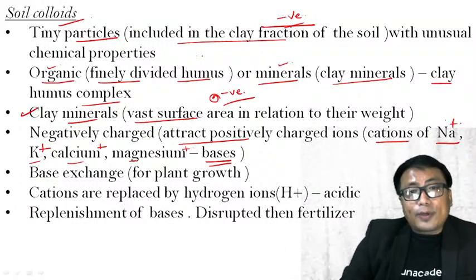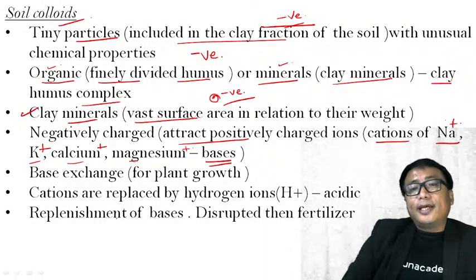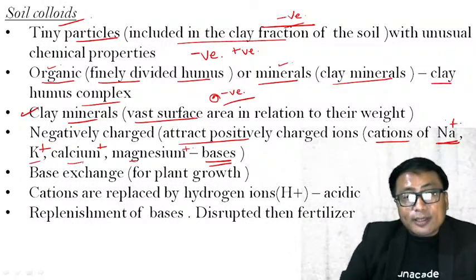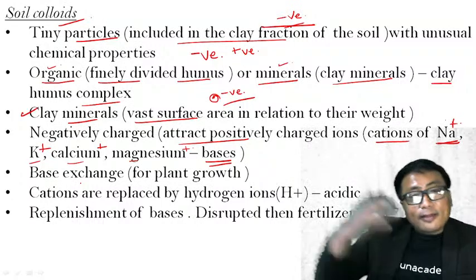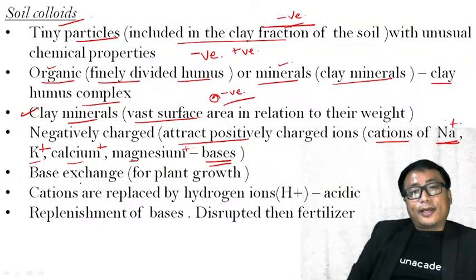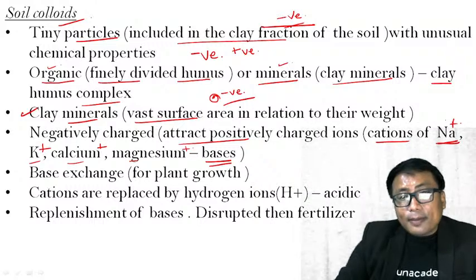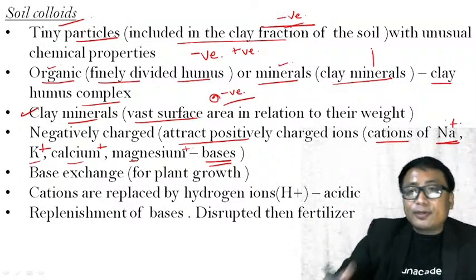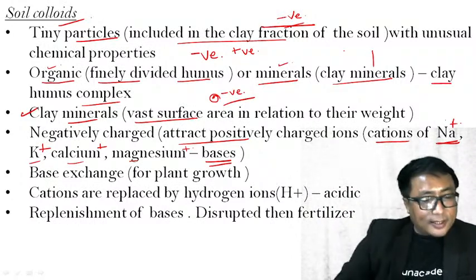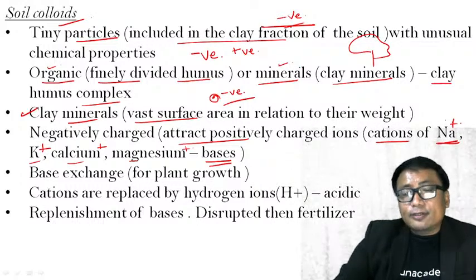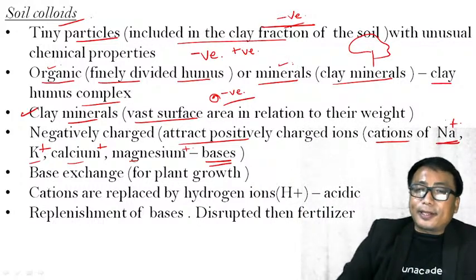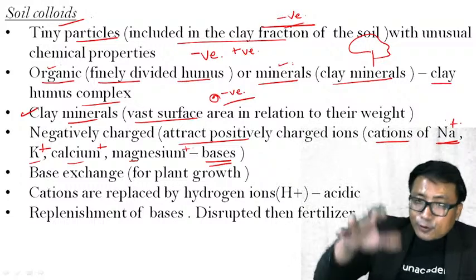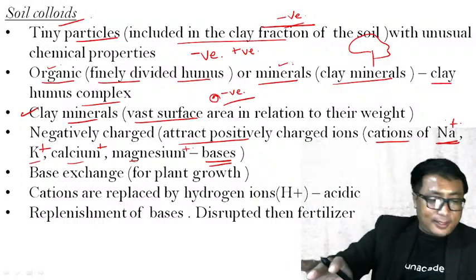Now, since soil colloids are negatively charged, they will attract the positively charged bases, that is sodium, potassium, calcium, magnesium and others. From where will these bases come? The bases will come from any number of sources, artificial or natural. Artificial can be the fertilizers. Natural can be the vegetation. After the decay of organic matter, it will turn into humus, supplying these bases to the soil.